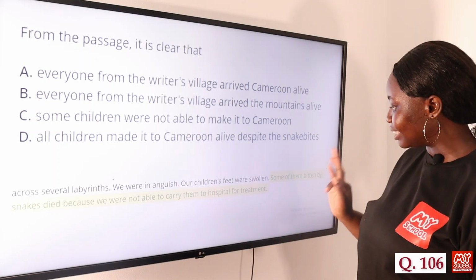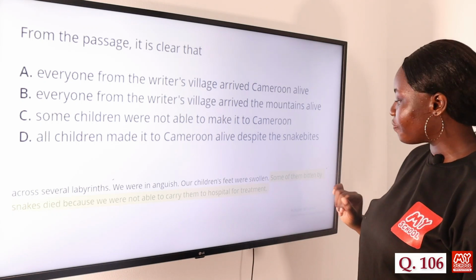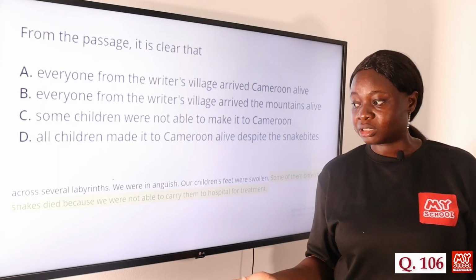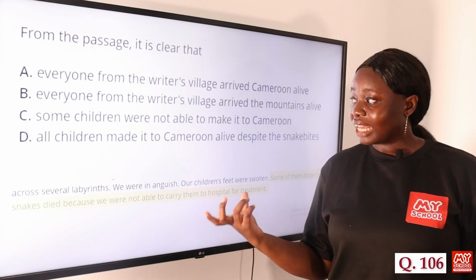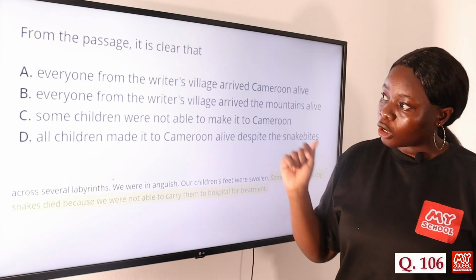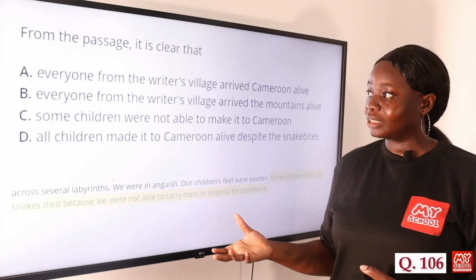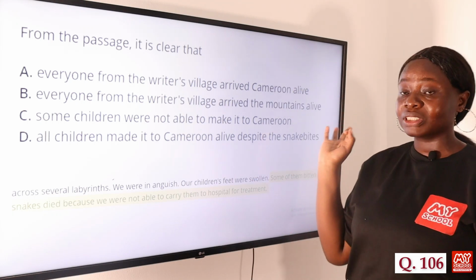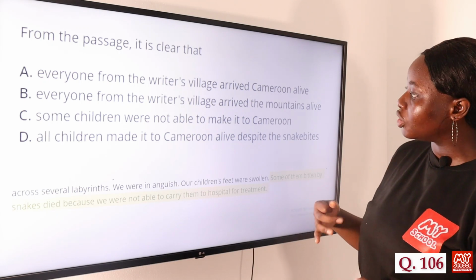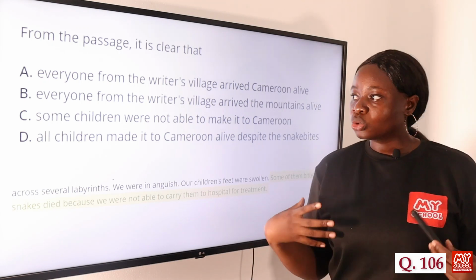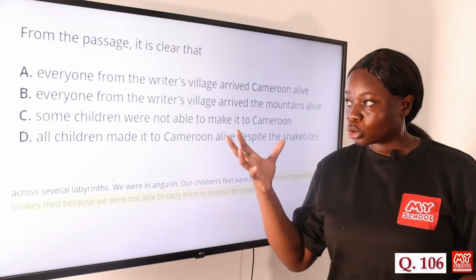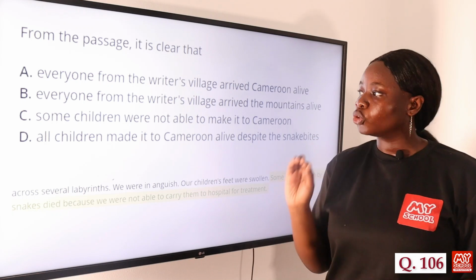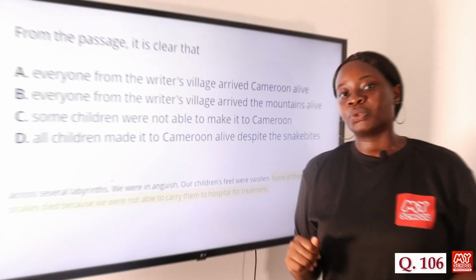And we can see this expressly stated in the passage. It says, some of them beaten by snakes died because we were not able to carry them to hospital for treatment. So this suggests that some of the children had died on their way to Cameroon. All the other options say that everyone made it to Cameroon, right? Everyone from the writer's village arrived in Cameroon. Everyone from the writer's village arrived in the mountains alive. And all children made it to Cameroon alive despite the snake bites. So all of this is not expressed in the passage. When you go through the passage, you won't see anything relating to any of these three options. So option C, some children were not able to make it to Cameroon, is the answer to this question.